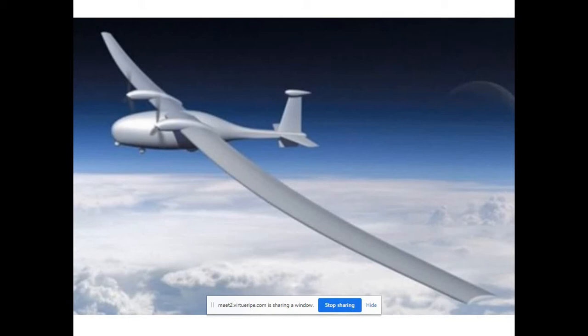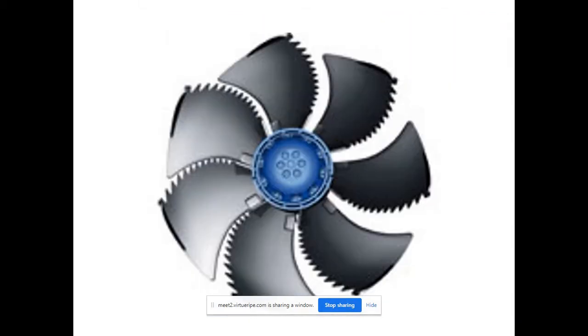Unmanned aerial vehicles are identified through their noise, right? So they plan to build noise-free unmanned aerial vehicles. Similarly, you can hear noise from fans, our ceiling fans or exhaust fans. By imitating the concept of owl feathers, engineers are now planning to create a soundless fan.